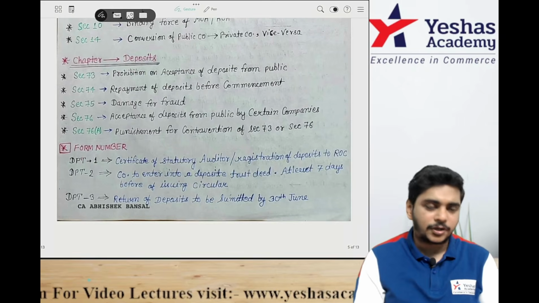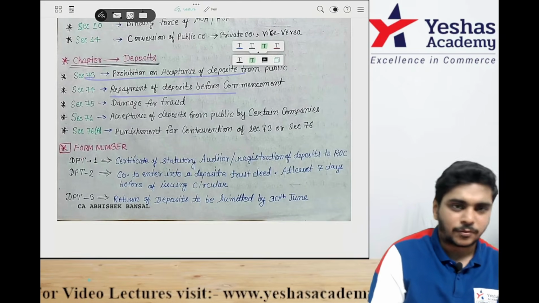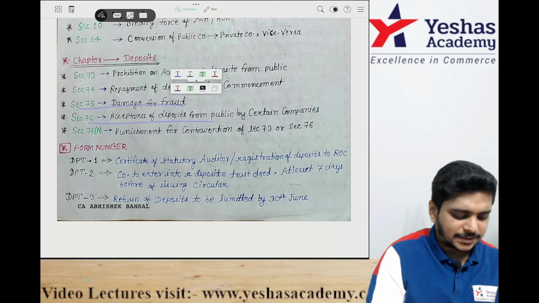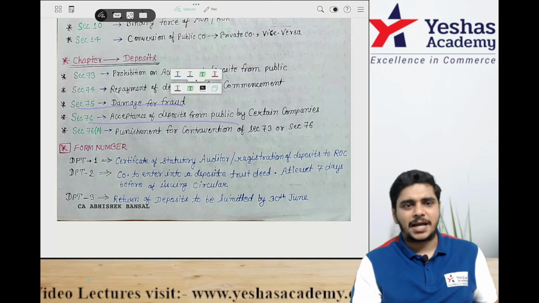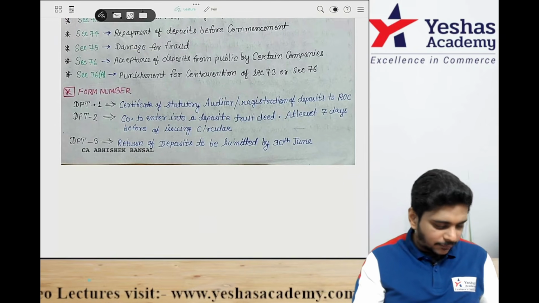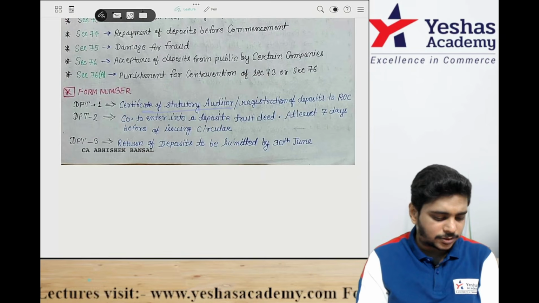Deposits. Only 4 sections we need to remember. 73 is prohibition on acceptance of deposits. 74 repayment of deposit before commencement. RTP sections. 75 damages for prospectus and waste. 76 acceptance of deposit from public by certain companies, and 76A penalty. Very important penalty. DPT 1: certificate of statutory auditor, registration of deposits with ROC.